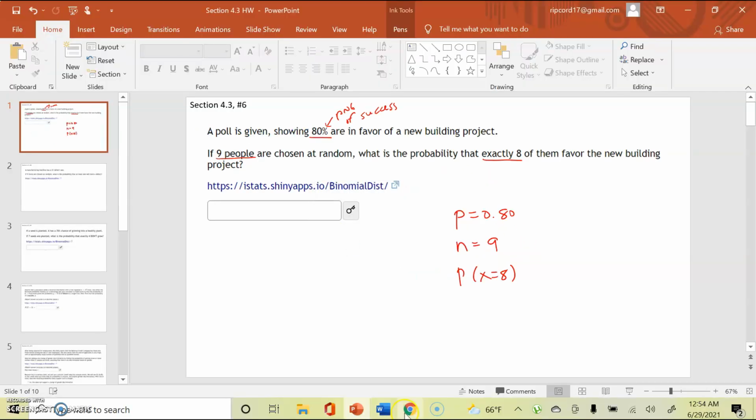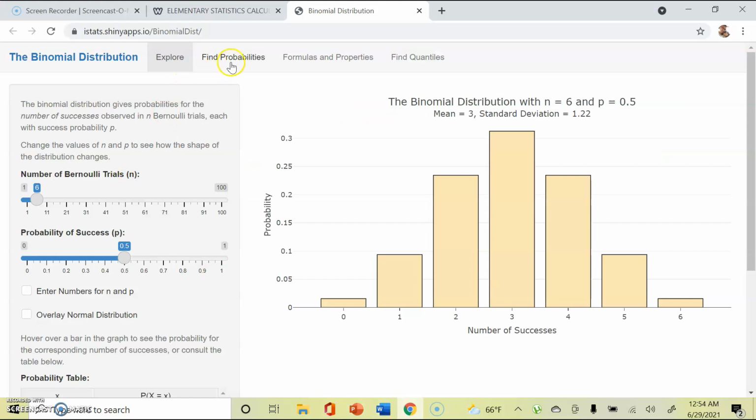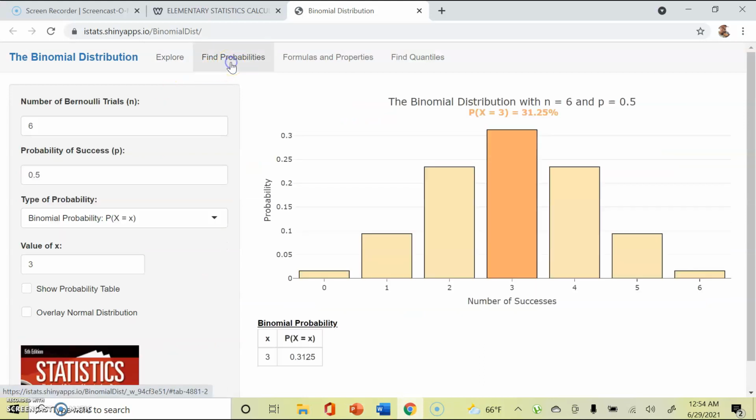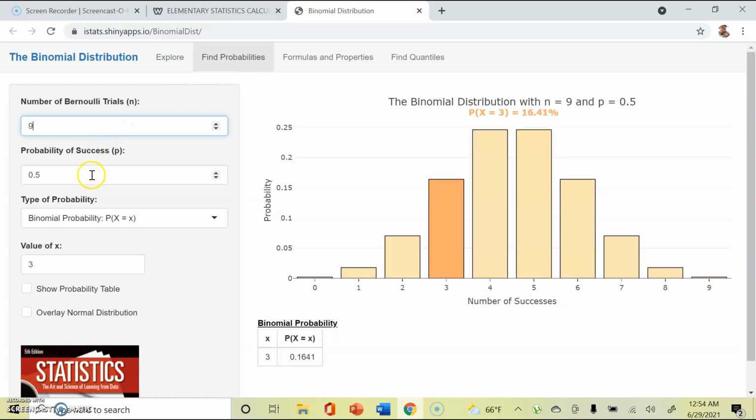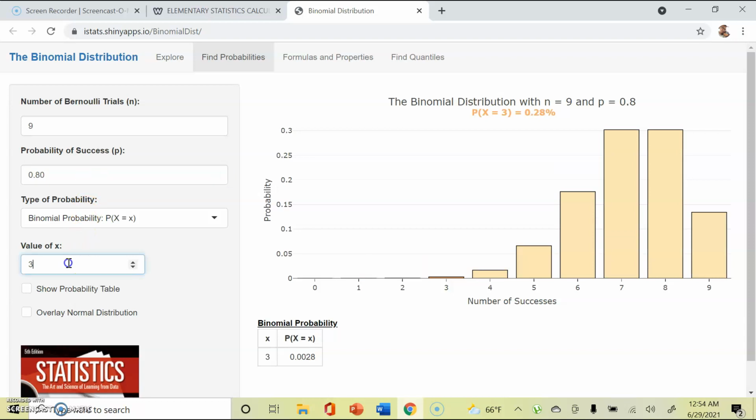Okay, we're going to go to our binomial calculator. We're going to click on find probabilities. That's important. The number of trials is 9 because 9 people are selected. The probability of success is 0.80. And we want to know the probability of getting exactly 8 people that favor the project. And that is going to be 0.3020.